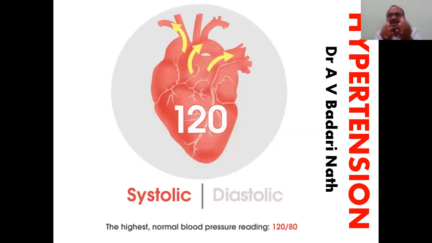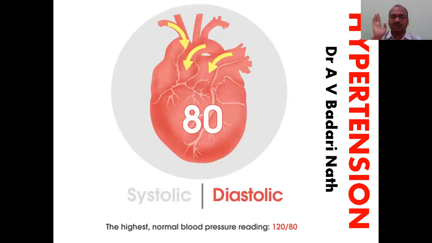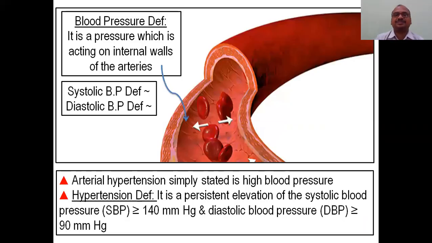Diastolic: the heart dilates. Whenever the heart dilates, blood is almost in the heart. The heart is filled because it is dilated. In systole, the heart is almost empty. In diastole, blood has entered the heart. When the blood has entered, the blood volume is less in the systemic circulation, isn't it? That's why the pressure is less, 80. That's why 80 and 120 are very, very important. This is a normal blood pressure.